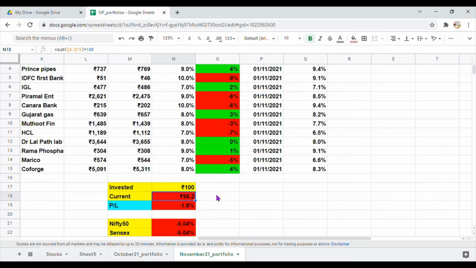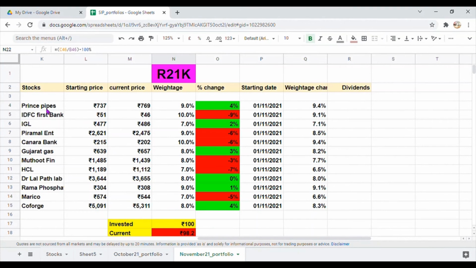Now if we compare this with the Nifty 50 and Sensex, Nifty 50 is down by 5.04% and Sensex is down by 5.04%. So again this portfolio is also beating both Nifty 50 and Sensex. So again this is also a positive signal here. Now coming to the stocks, IDFC First Bank, Piramal Enterprises, Canara Bank and HCL are the stocks which are dragging down the overall performance of our portfolio.